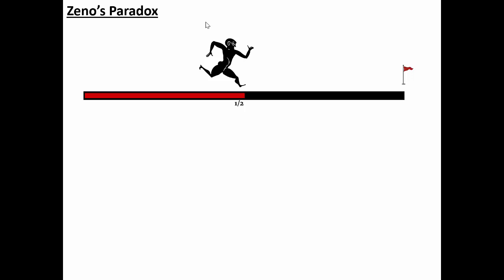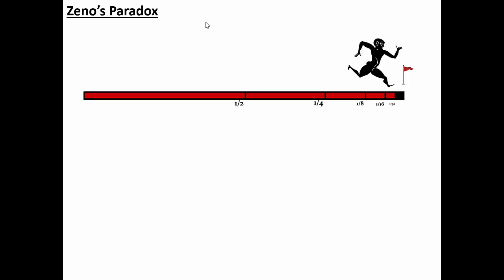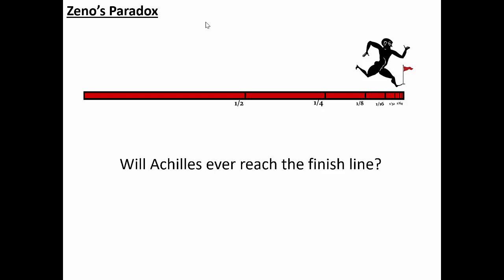And then he continues running, but again, before he can reach that finish line, he has to travel half of the remaining distance. Now, the remaining distance being half of the overall race, and half of the half is a fourth, so that would be a fourth of the overall distance. And then once again, before he can finish this race, he still has half of the remaining distance left to travel, and then half of that remaining distance, and then half of that, and so on and so forth. So here's where the paradox lies. Will Achilles ever reach the finish line?